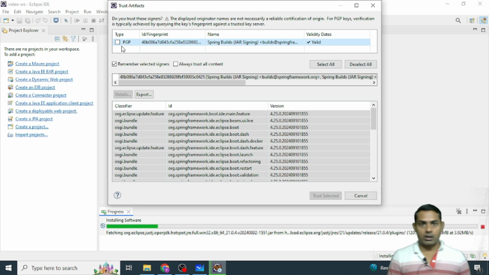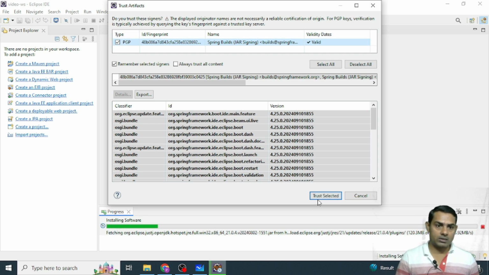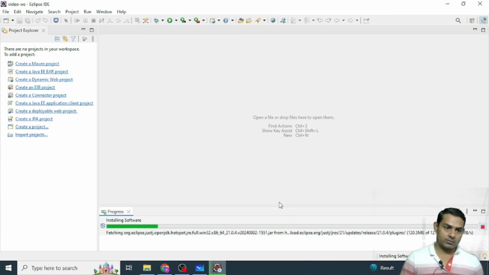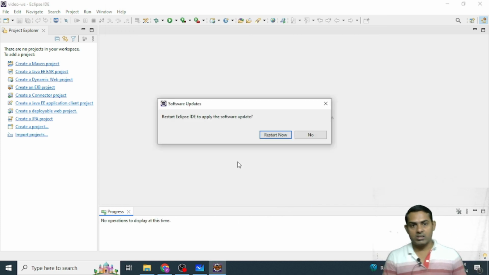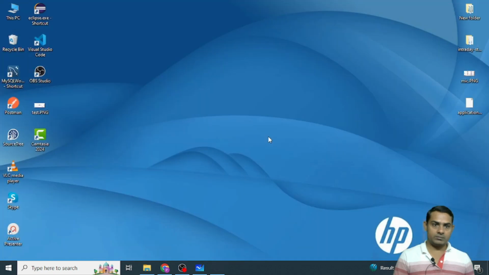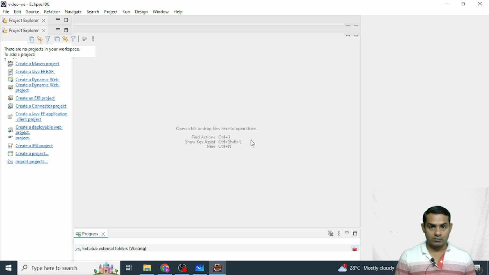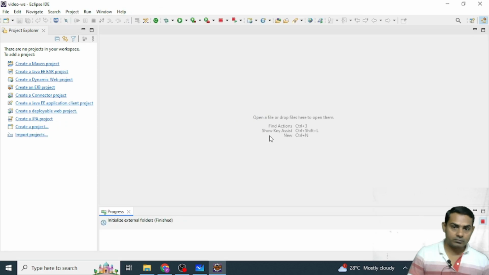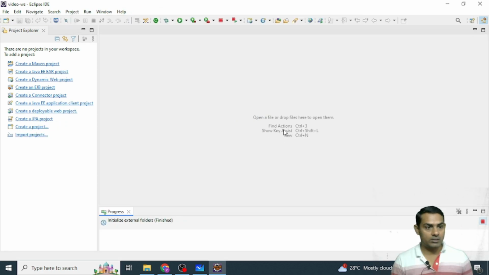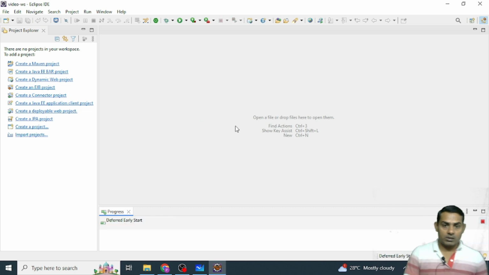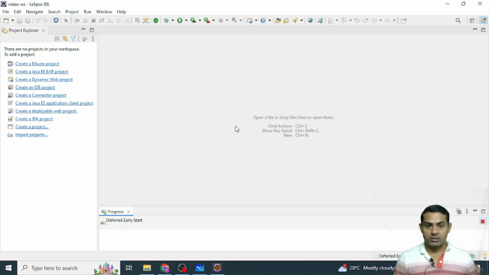This is asking for trusting the artifact. So we have to select it and click Trust Selected. Then we have to restart the Eclipse IDE. Now the installation is done. That means our Spring Boot STS plugins are added here.